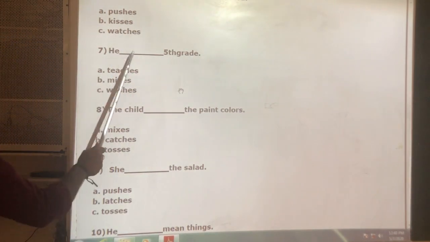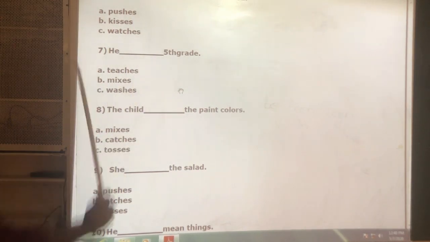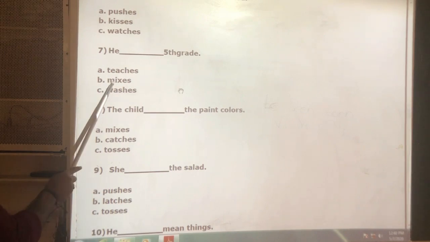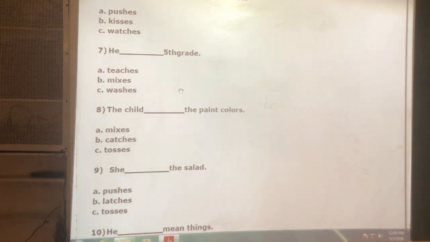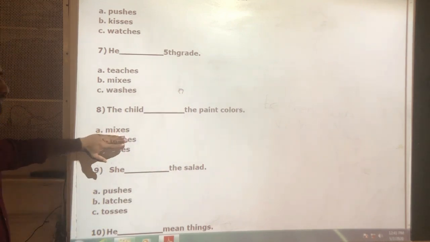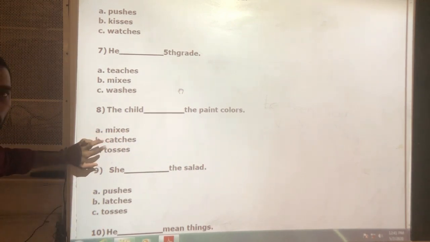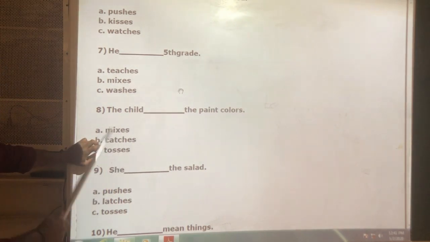Okay. Next, he ____ 5th grade. He teaches 5th grade. Understand? If you use any other verb form, then it is wrong. Okay. Next, the child ____ the paint colors. We cannot say catches or tosses. The child mixes the paint colors. See, we have to choose the most appropriate verb form. Okay? We have to choose among these three what is the most appropriate one. That is the one you need to choose.